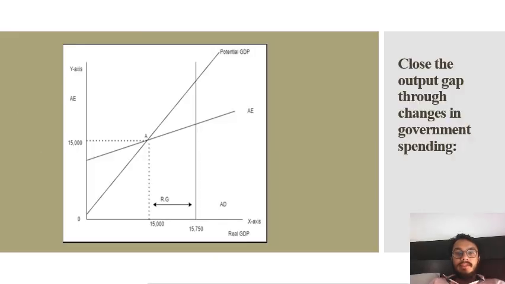And the last slide is closing the output gap through changes in government spending. As we show, we have different axes, like the x-axis and y-axis. The y-axis shows the AE and the 15,000, and the x-axis shows the 15,000 as well, and the gap between the 15,000 and 750. It is the real GDP gap, which shows the potential GDP line. Thank you.